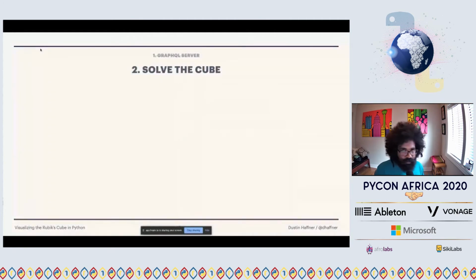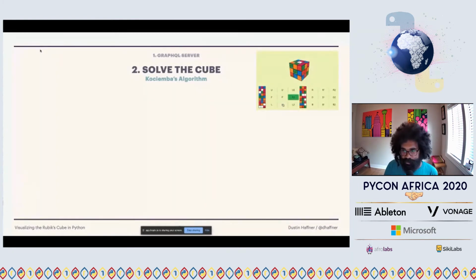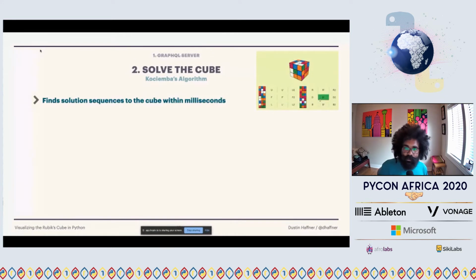So with that out of the way, we'll consider the GraphQL server implemented, at least at the schema level. We know that at some point we actually need to solve the cube. We actually need to find that path between cube A and cube B. So with that, I used another Python package, an algorithm by a man named Kociemba. And there's a visualization of that algorithm in play on the right here. The cool thing about it is it works very fast. It finds your solution path literally in milliseconds. It doesn't feel like any lag at all.